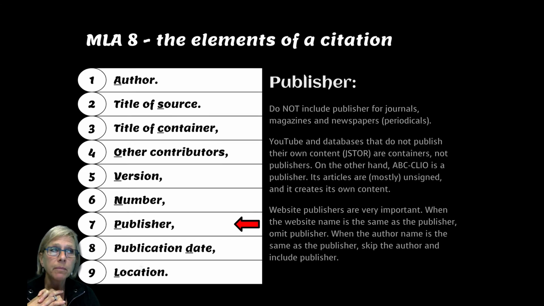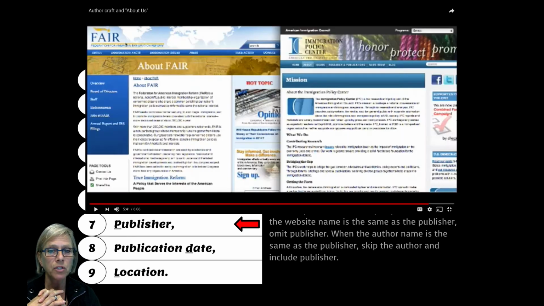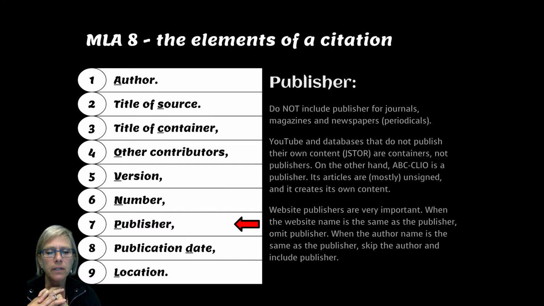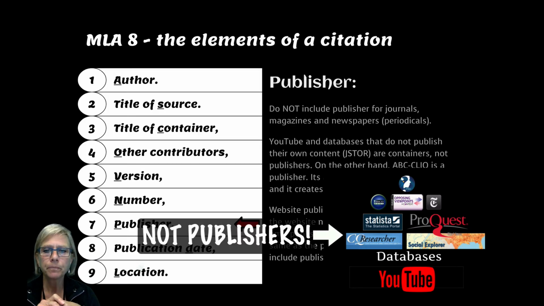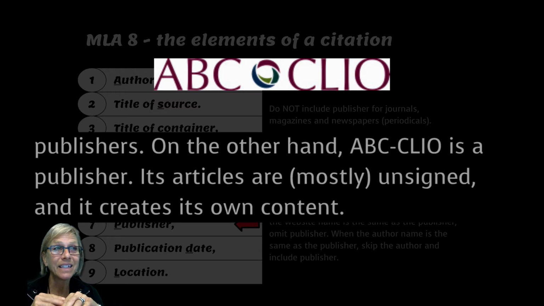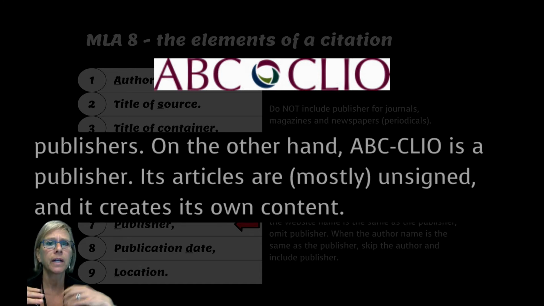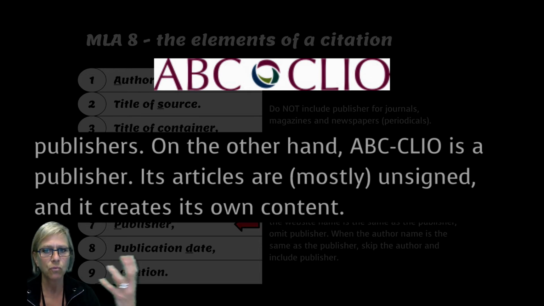And very often to find the publisher, you have to go to the About page in order to uncover that information. So I've got a little narrative here that sort of explains that YouTube and databases are not publishers. On the other hand, ABC Clio, which is a database name, is also the publisher of a great deal, most of its content. So it's kind of like it creates the content and then it turns it into a database. So it has two roles.